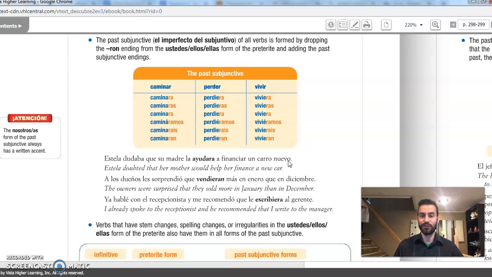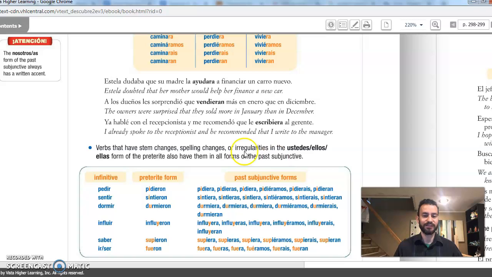And what you're going to notice with the past subjunctive is that it assumes different meanings. Sometimes it's going to sound like present. Sometimes it's going to sound like preterite. Sometimes it's going to sound like conditional. All right, let's try another one. The owners were surprised that they sold more in January than in December. So notice now they sold sounds more like preterite, right? A los dueños les sorprendió que vendieran más en enero que en diciembre.